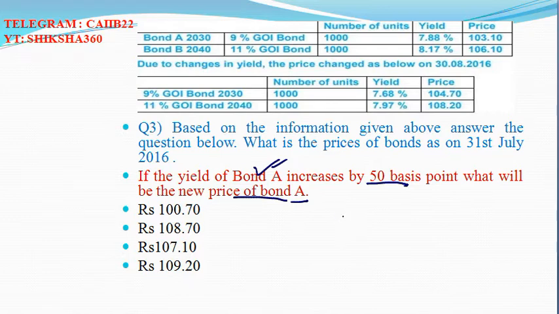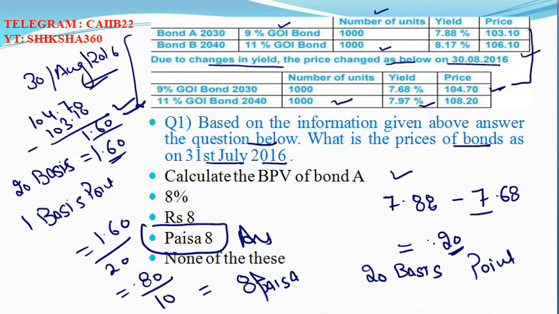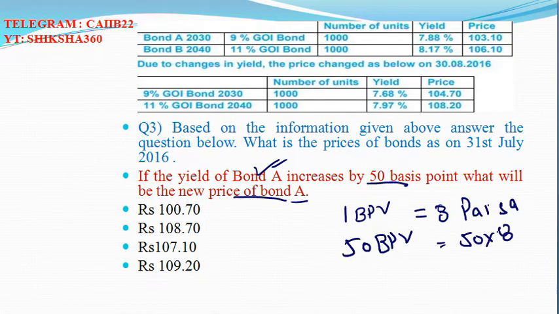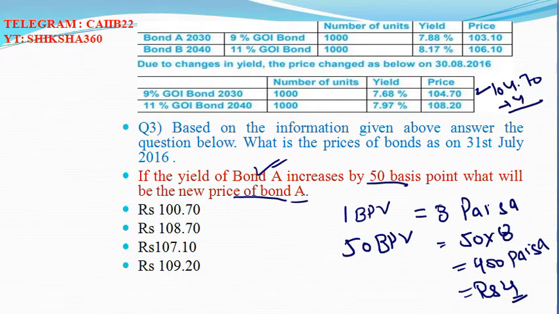As we have already discussed, 1 basis point in bond A, which we have calculated, is 8 paisa. So here the yield rises by 50 basis points. So 50 into 8 is 400 paisa, or we can say Rs. 4. Earlier the value of bond A was 104.70, so we have to add 4 rupees. So 108.70. This is the answer.